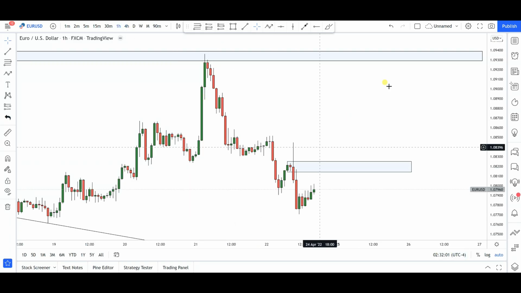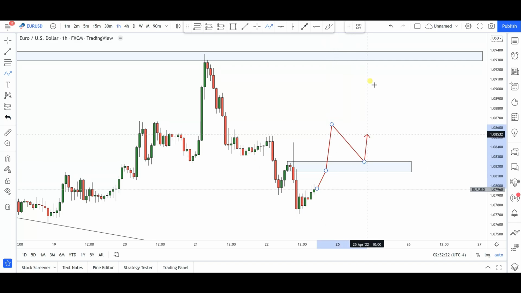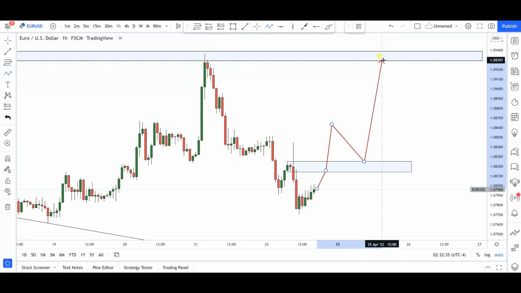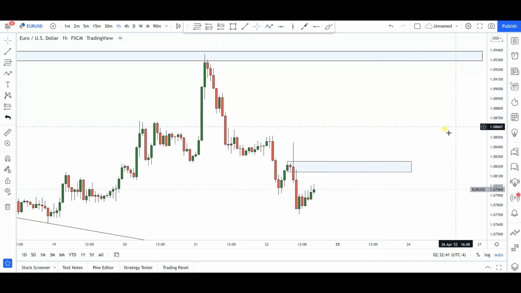Now, if I take a look at the hourly time frame, the market is kind of moving now, forming lower highs and lower lows in the process. Again, like I said earlier, maybe a possible push into this particular supply zone, and then from here we might get another push to the downside. In the event that price begins to break above this supply zone significantly, then that might be an indication that you might want to wait for another push to the downside to retest this particular previous supply zone area, from where maybe we might get another push to the upside towards this level of resistance that we have mapped out on the 4 hours time frame. All right, so that's pretty much it for euro US dollar.